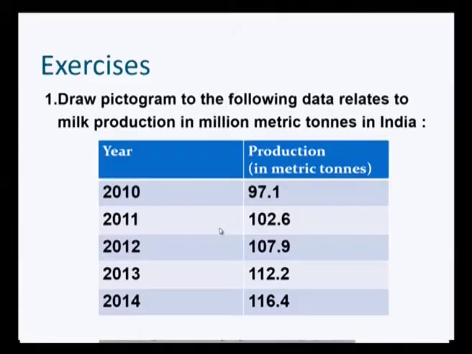Now, you have a simple exercise where for the following data you have to draw a pictogram. This data gives milk production in million metric tons in India. For different years, the milk production is given in metric tons. This data you can represent in the form of a pictogram. For the pictures, you can choose the picture of a milk can.